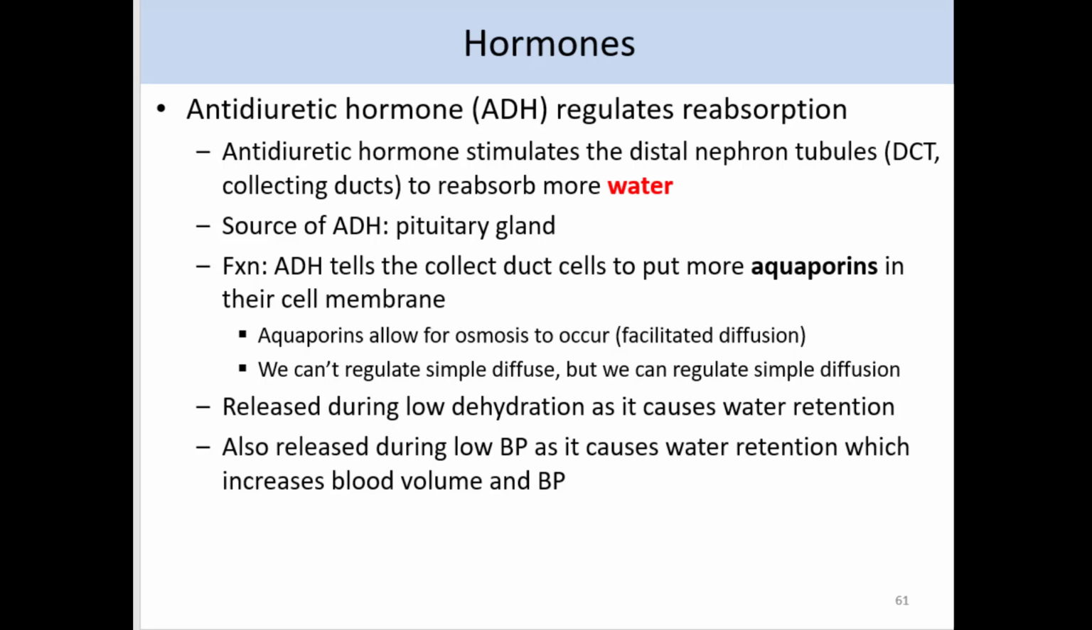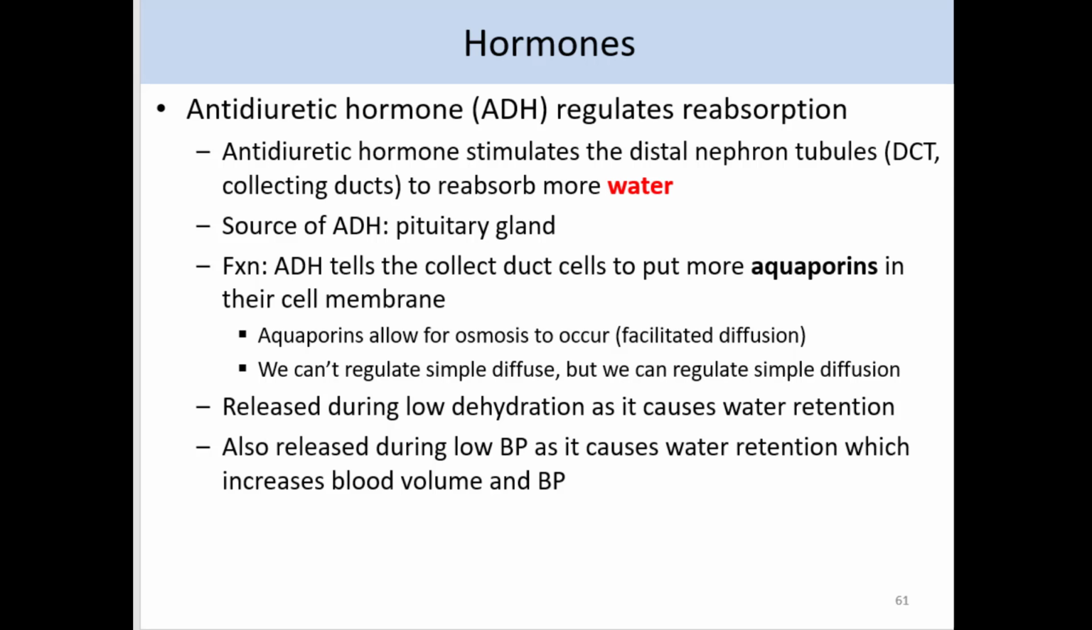Antidiuretic hormone is used to regulate reabsorption, specifically reabsorption of water. Antidiuretic hormone is going to target the distal portions of the nephron tubule, specifically the distal convoluted tubule and collecting ducts. The source is the pituitary gland, and it's the hypothalamus that will control the release of antidiuretic hormone from the pituitary gland.